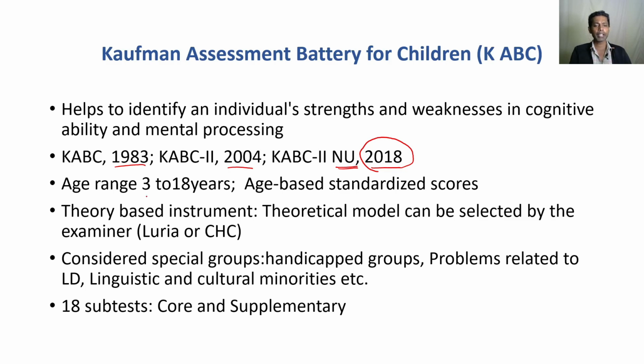The age range is 3 years to 18 years. When you really look at the age, it's 18 years, so is it really a test for intelligence? It's still 18 years, okay. So obviously an age of 3 can be considered here. Age-based standard scores are there in this test, because every group will not be assessed in all activities. As I said, this is a theoretically bound work.